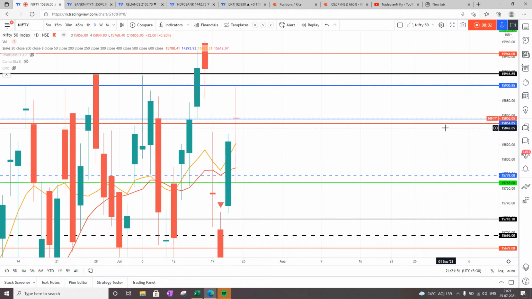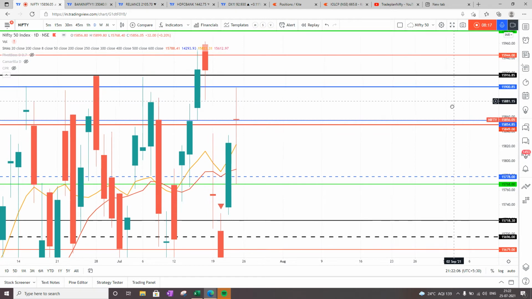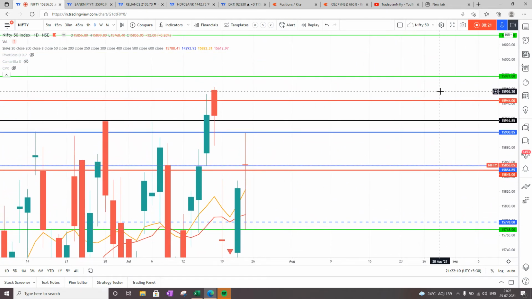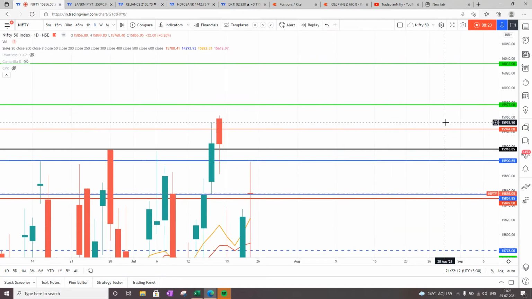As of now SGX is at around 15,830, so if it opens there, then 15,850 and 15,860 will act as a very strong resistance. If 15,860 is broken, then the next resistance is at 15,920 with weekly H3 at 15,950 and weekly H4 at 16,033.